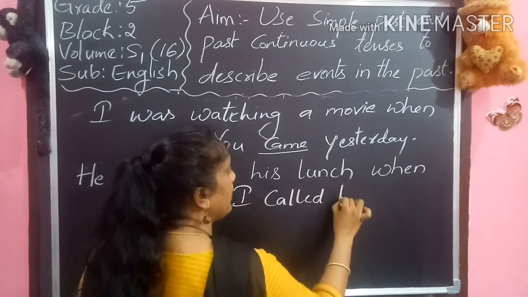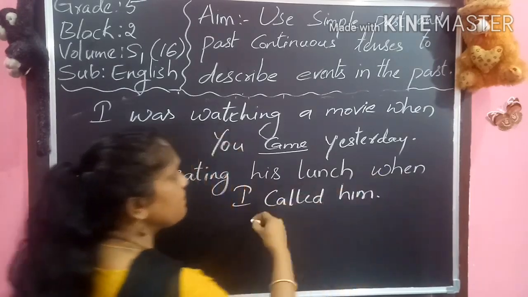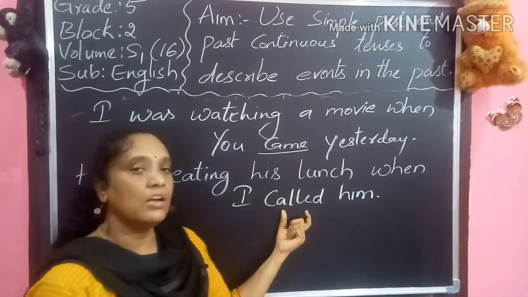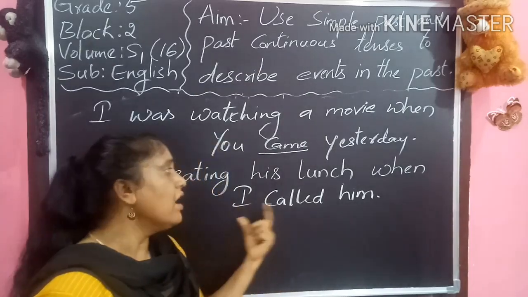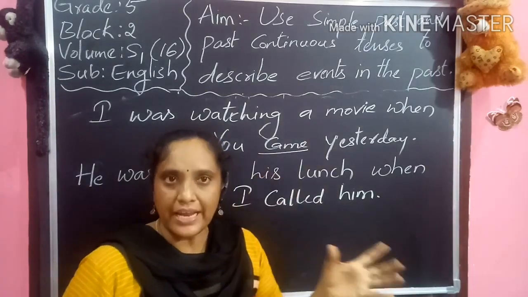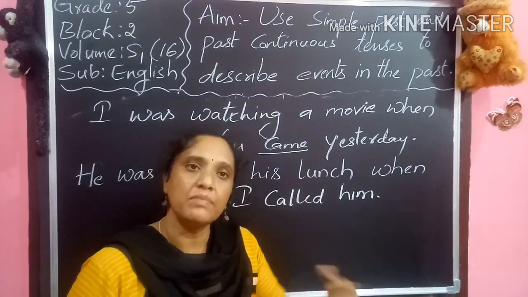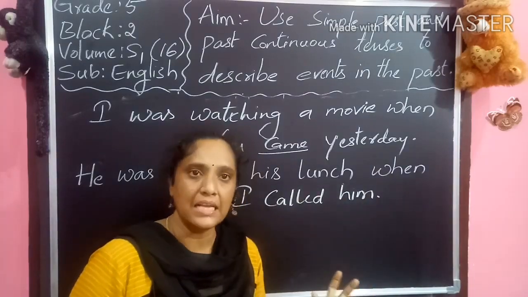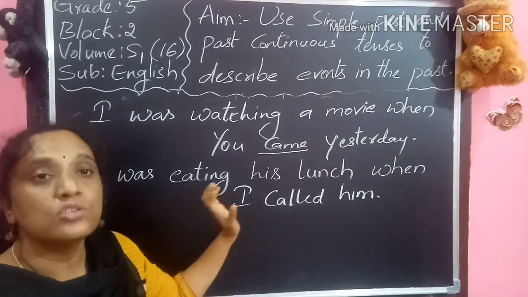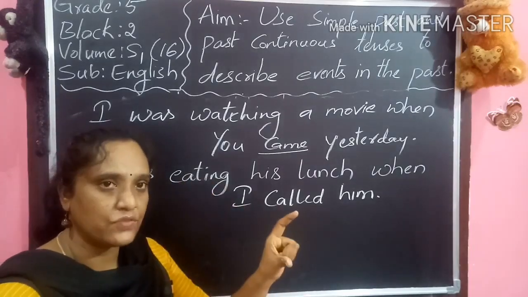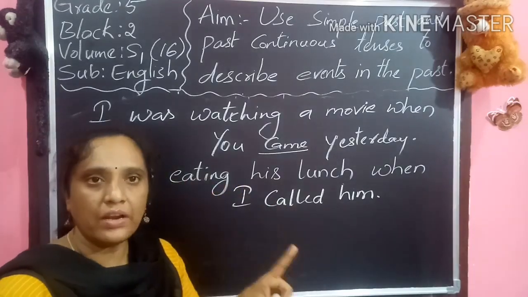I called him. So "I called him" is simple past, because "call" is present and "called" is past. So when I called him, when he is eating his lunch, I call him. That is the action which was done in the past, which was interrupted. It means when I called, I interrupted him by calling. So here two past actions were in one sentence.